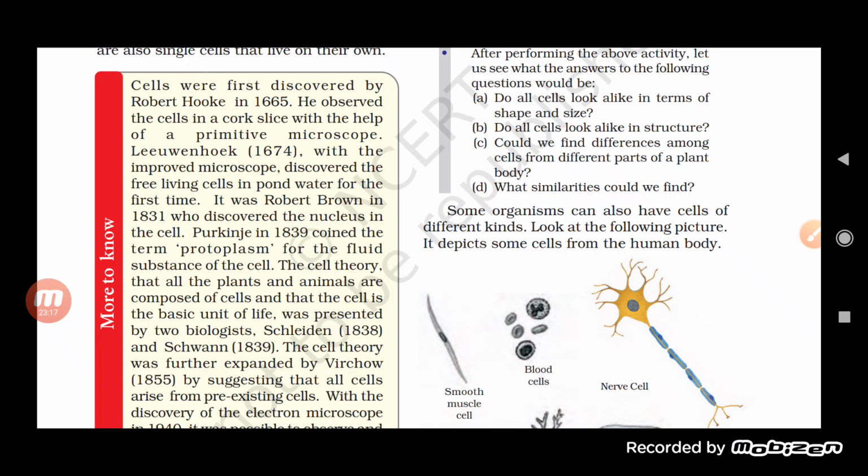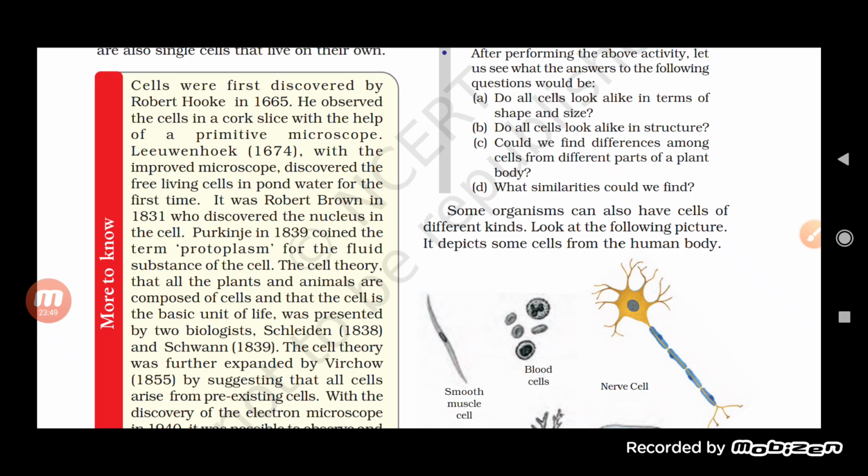When both of them came with their postulates, they found that most of the postulates were common in plants and animals, and on that basis the theory was given the name cell theory. Rudolf Virchow also worked on the cell theory and added a few postulates to it. So you can say he improved the cell theory given by Schleiden and Schwann.